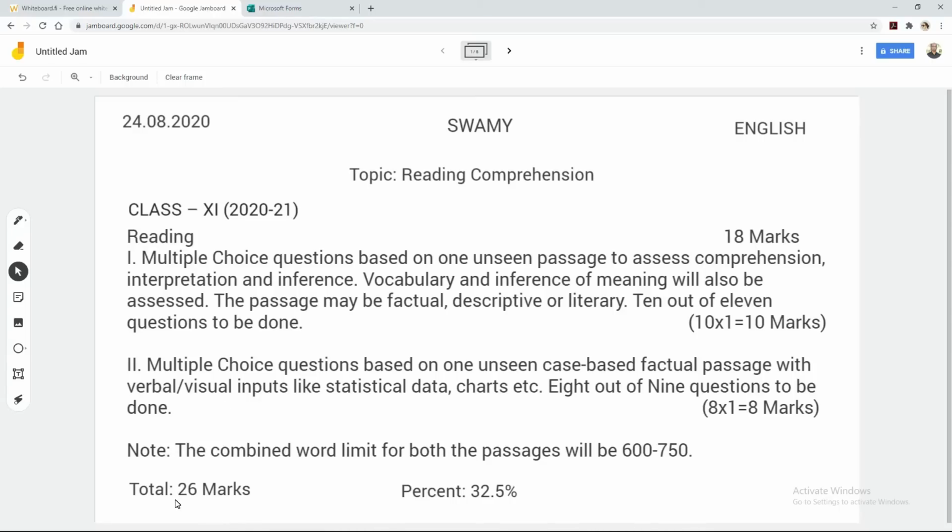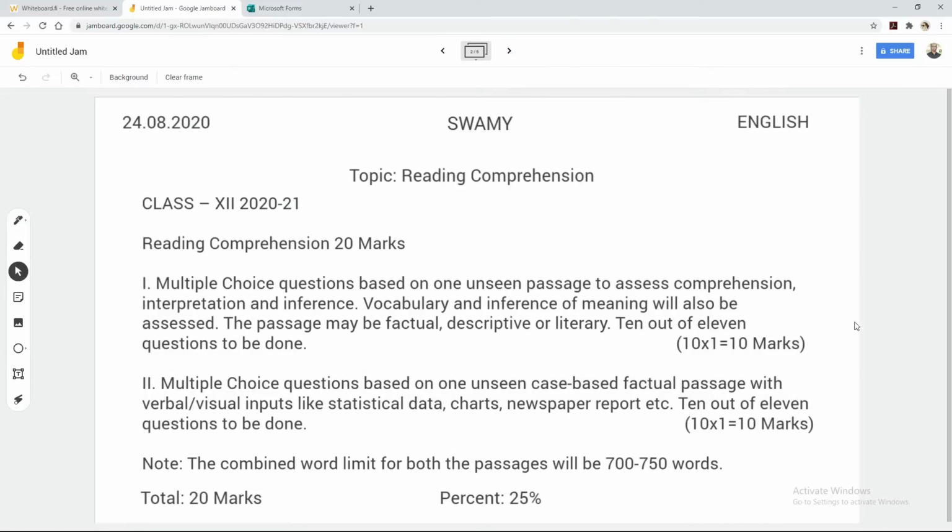The total marks for the reading comprehension passages are 26 marks, and it carries 32.5% of total marks. That means you have 80 marks. Out of 80 marks, reading comprehension passages carry 26 marks. So this is for the class 11 students.